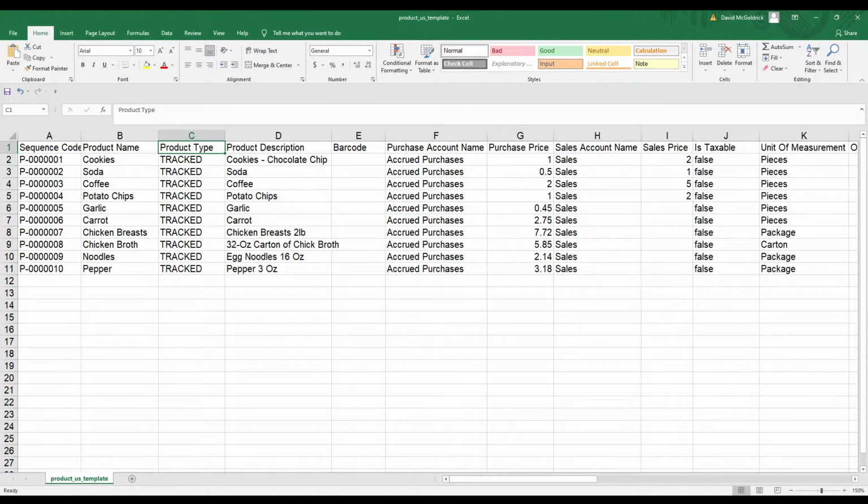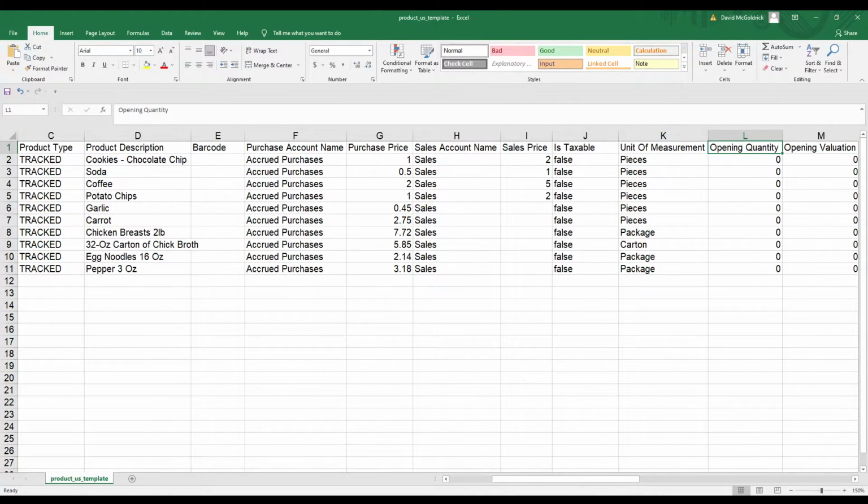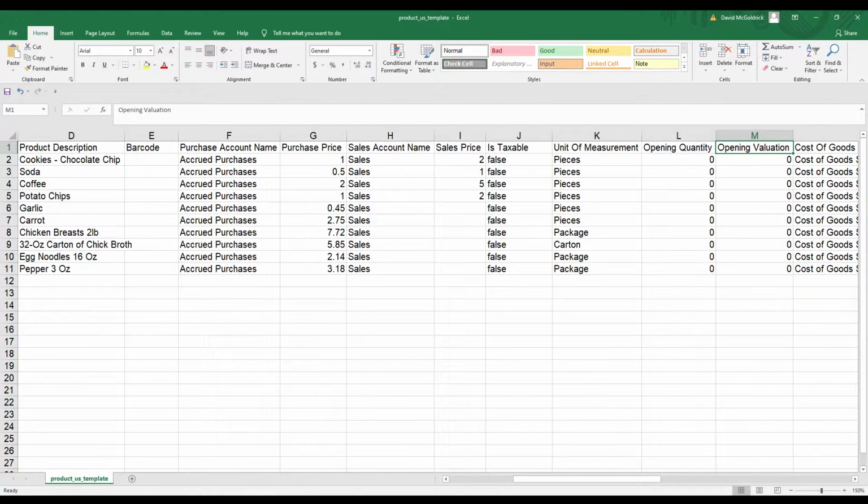Is it a tracked product or a non-tracked product? Our product description, a barcode. So you can input the barcode number here for scanning purposes from our mobile app. Your purchase account name, purchase price, sales account name, sales price. Is it taxable? Your unit of measurement, opening quantity, and our opening valuation.